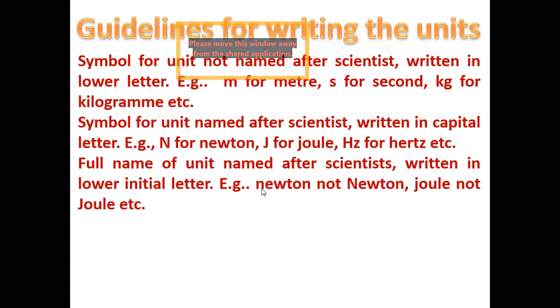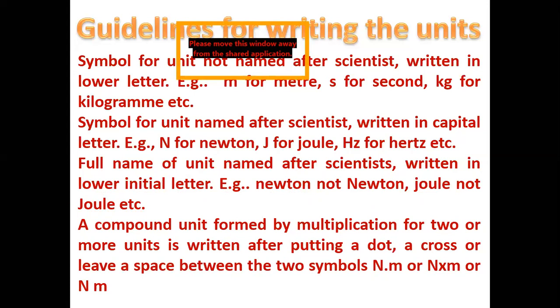Don't write the first letter in capital. Like for newton, don't write N capital, or joule, don't write J capital, or ampere, don't write A capital. For hertz, don't write H capital. Otherwise it will symbolize that we are talking about that person.